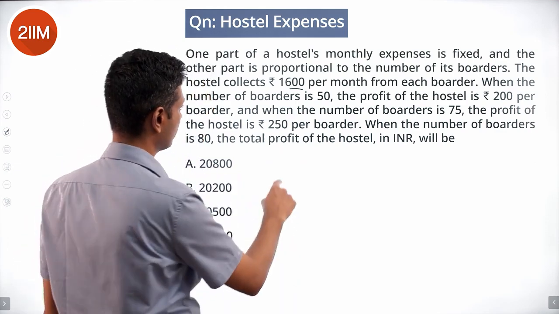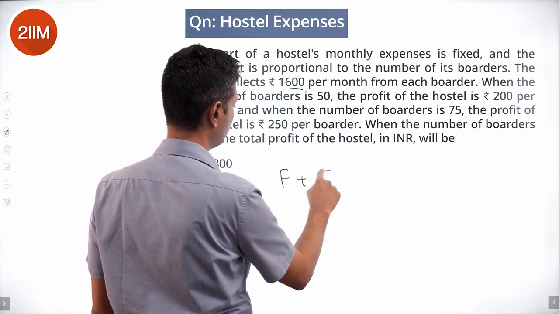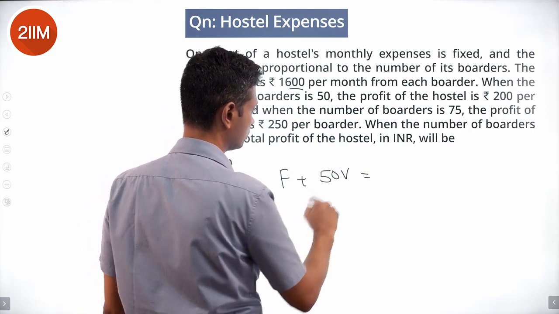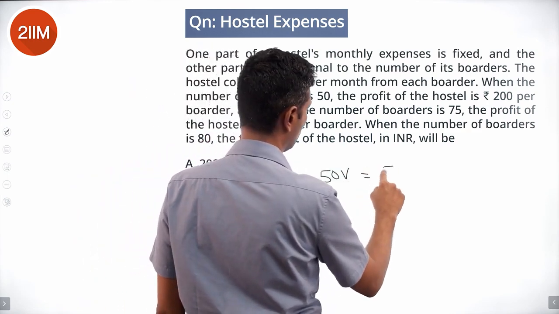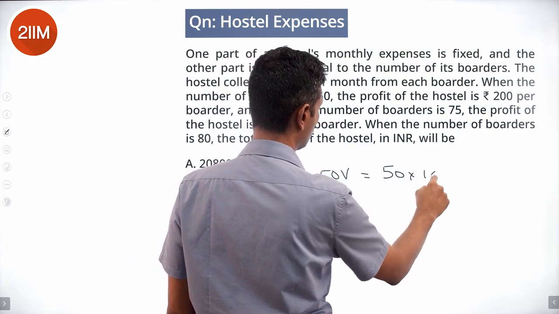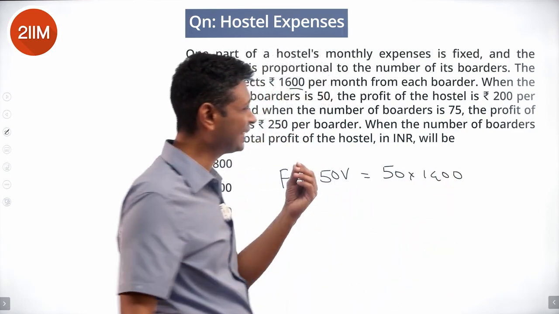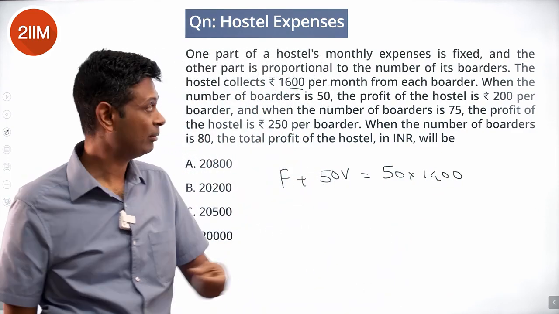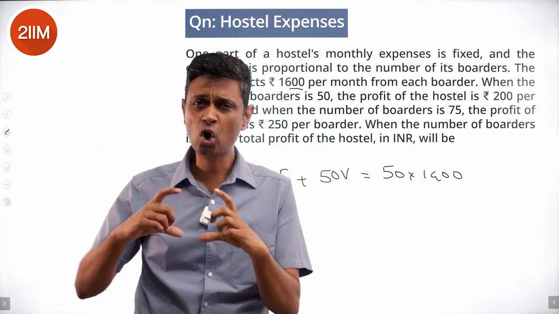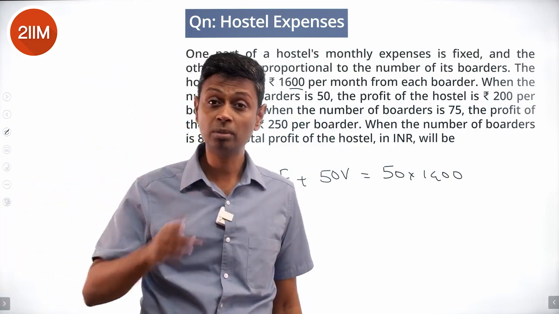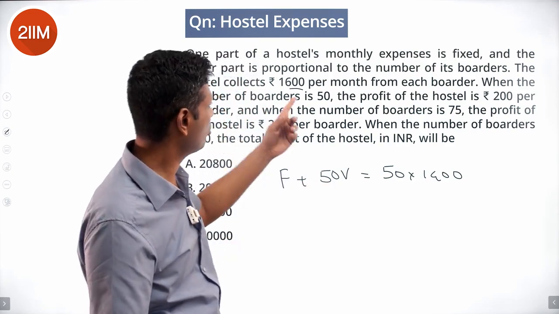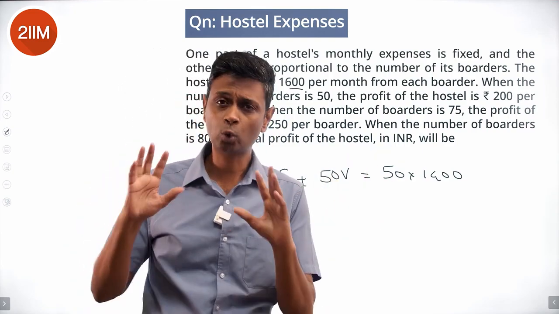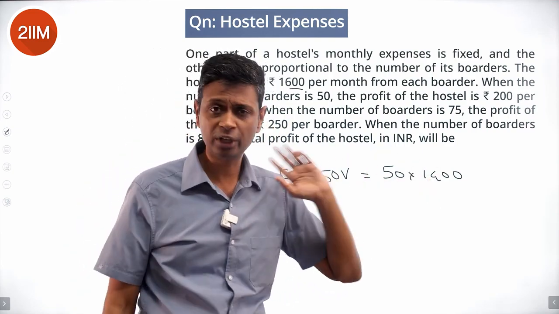So fixed cost plus 50 times variable cost is 50 times 1400. They make 1600 revenue. They make a profit of 200, so their cost should be 1400 per boarder. There are 50 boarders. 50 into 1400 is the total cost. F plus 50V is 50 into 1400.